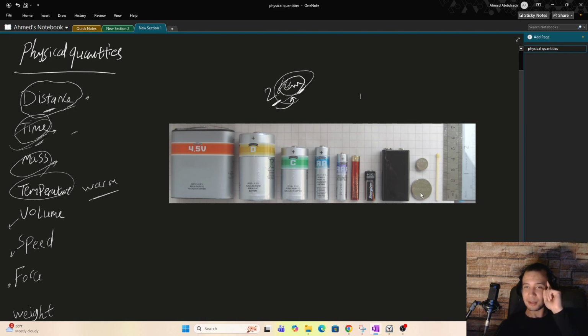It's a matchstick, I guess. Maybe some coins, and there is also a ruler here, on the far right. In this way, you can have an idea of what an AA battery looks like.